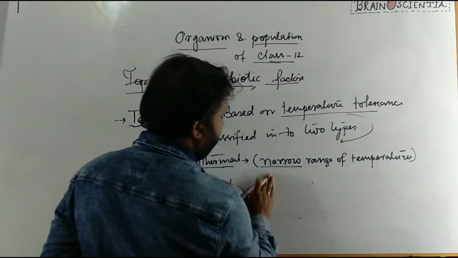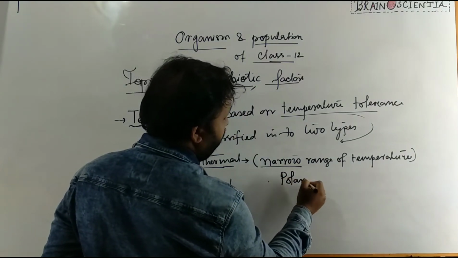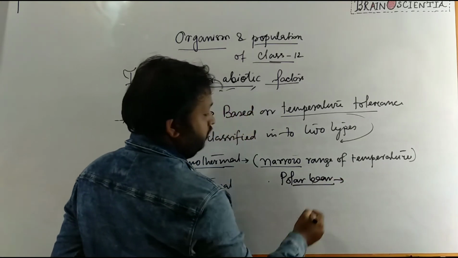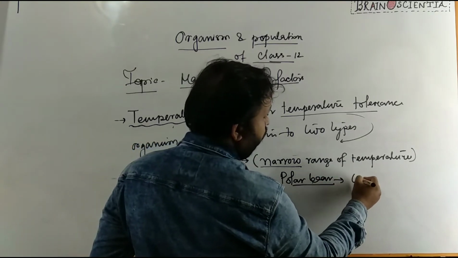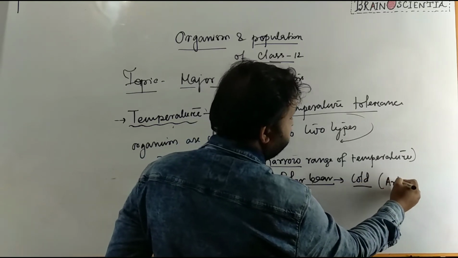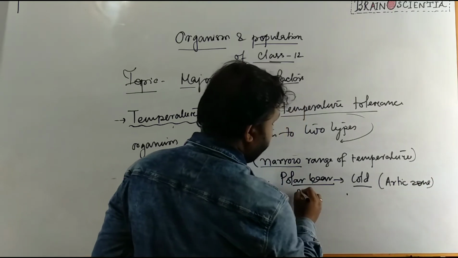For example, suppose I take a polar bear, they are able to survive in a cold region, extreme cold region or Arctic zone, or you can say penguin.